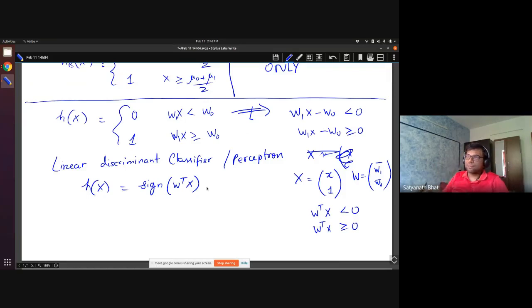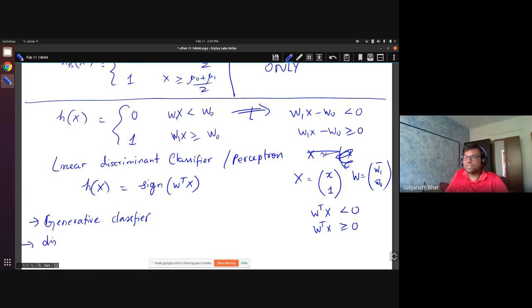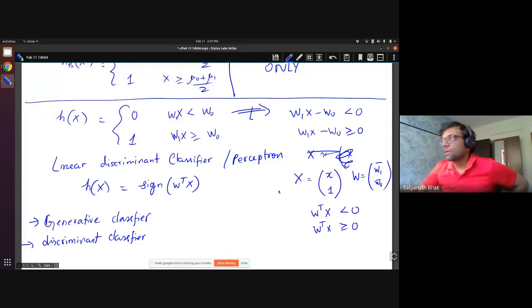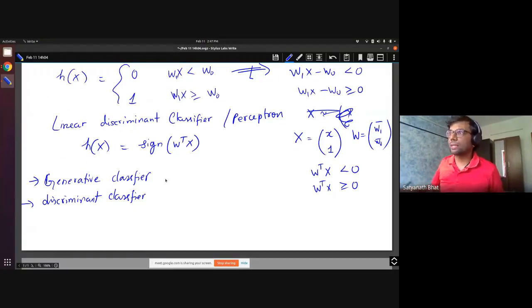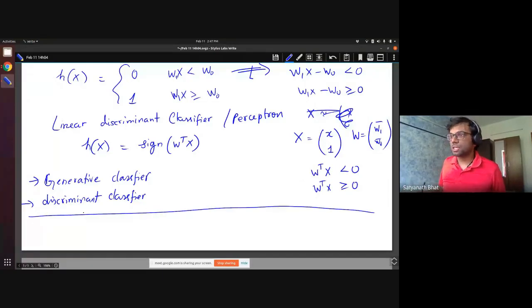The Bayes classifier belongs to a class of classifiers called generative classifiers, and the other class is called discriminative or discriminant classifiers. These are the two different types of classifiers we have. What we showed is that for a special case where the priors are the same and the variances are the same, your Bayes classifier becomes a linear discriminant classifier. Similarly, if you look at one more example, you will get even a quadratic classifier. So let's do that. Special case 2.